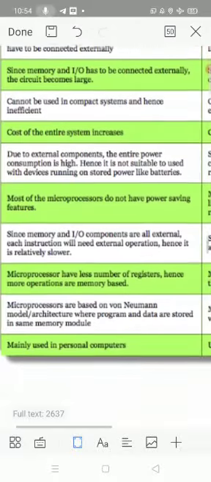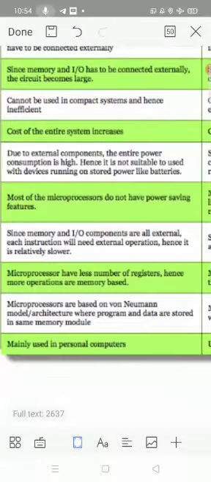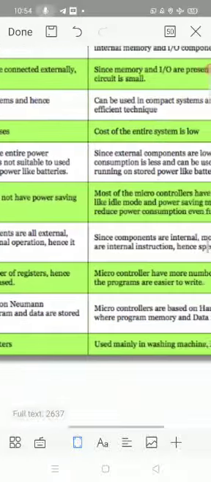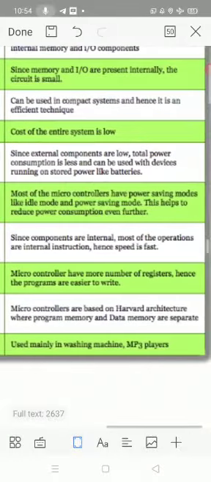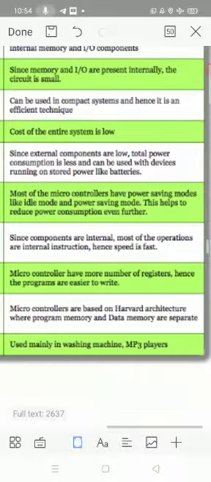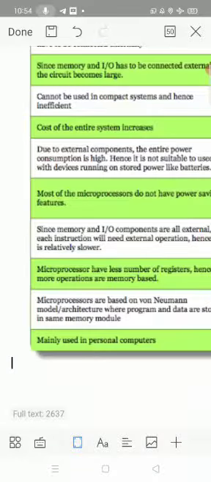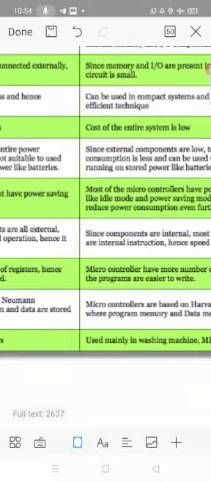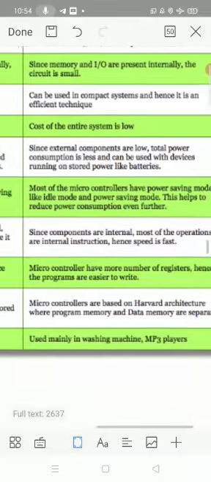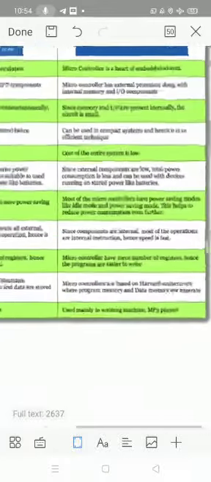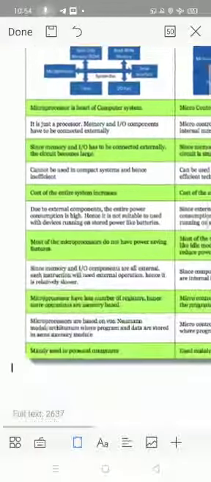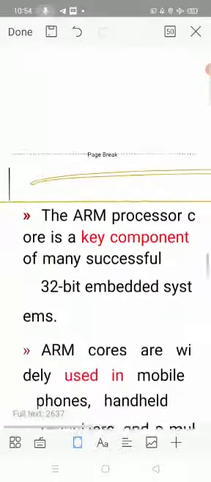Microprocessors are based on the von Neumann architecture, where data and program are stored in the same memory. Microcontrollers are based on the Harvard architecture, where program memory and data memory are separate. Microprocessors are mainly used in personal computer applications. Microcontrollers are used in specific applications like washing machines, MP3 players, AC and all.